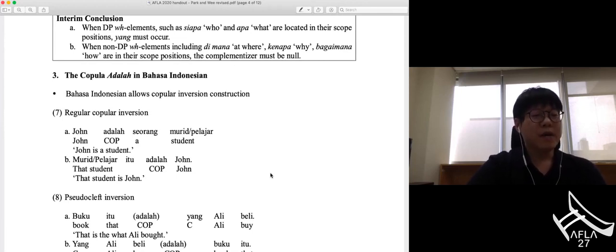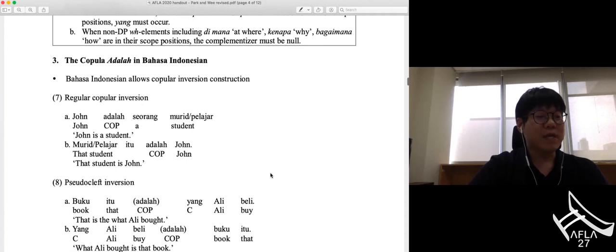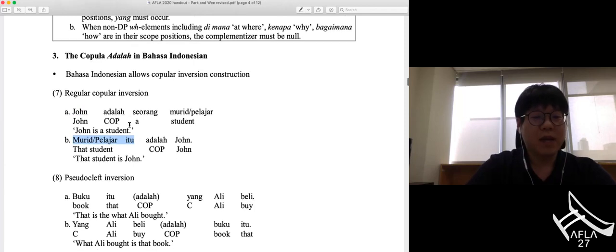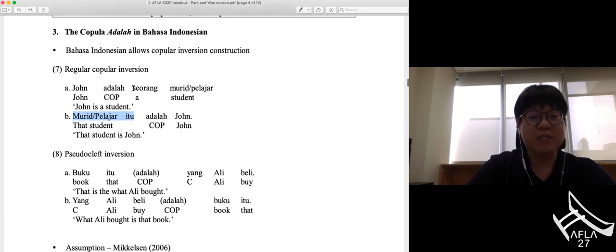So Bahasa Indonesian allows copular inversion construction. So 7 exemplifies regular copular inversion. The copula adalah is in these sentences, and in 7a, the grammatical subject is John, while the grammatical subject in 7b is murid itu or pelajar itu. And the predicate of 7a is seorang murid here.